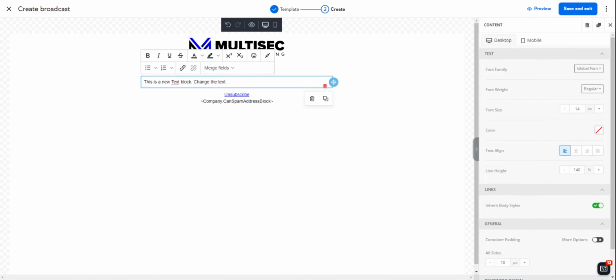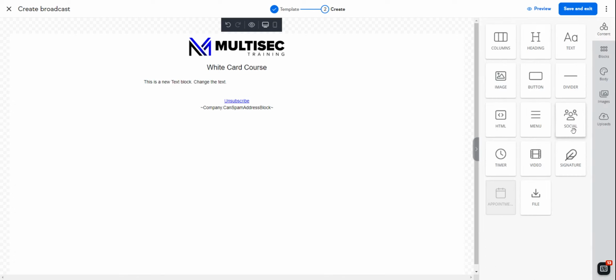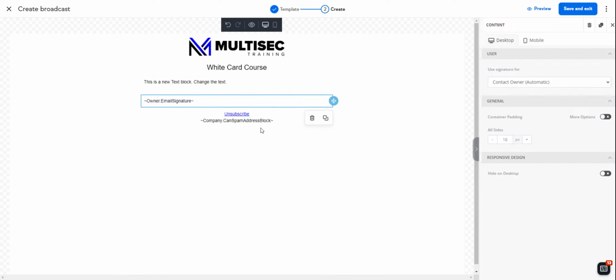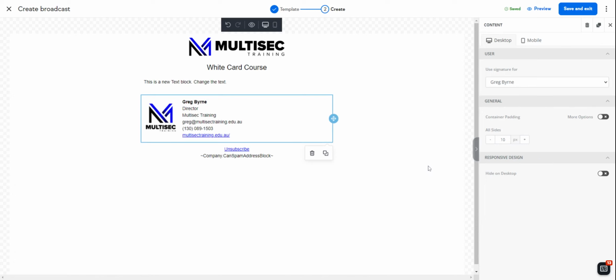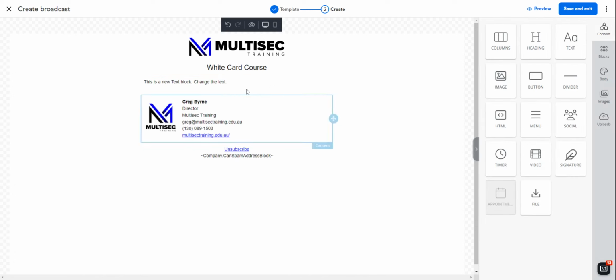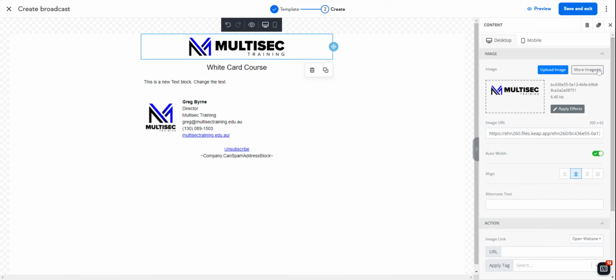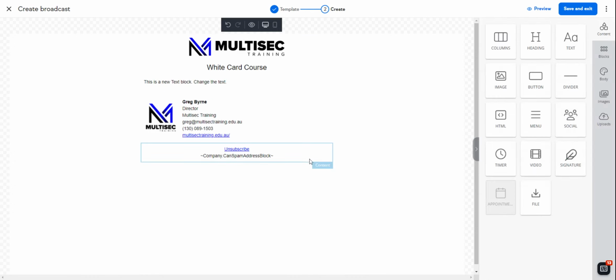So this is where you put all your details, you put your hyperlink, your call to action, whatever that goes there. And then you can do a signature. So a signature block can go there and you can pick the person. So in this case, we pick Greg. Okay. It's got his signature there, all ready to go. You can change that if you wanted to do the other one. I like the long one up the top, but totally up to you.